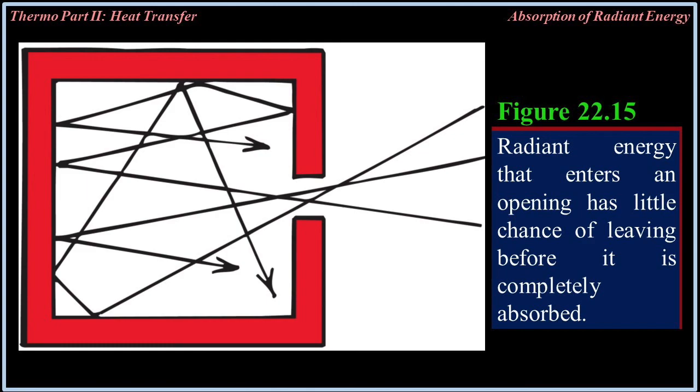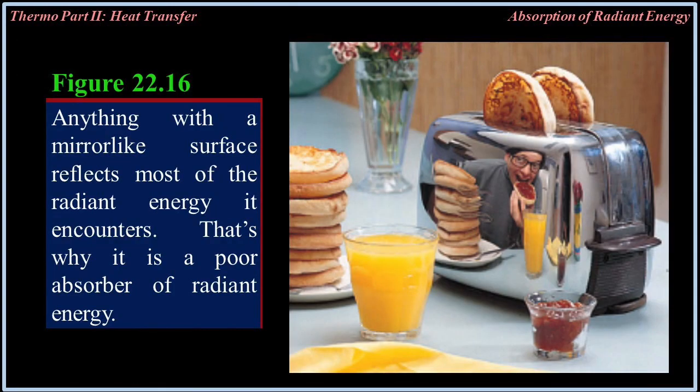Figure 22.15. Radiant energy that enters an opening has little chance of leaving before it is completely absorbed. Figure 22.16. Anything with a mirror-like surface reflects most of the radiant energy it encounters. That's why it is a poor absorber of radiant energy.